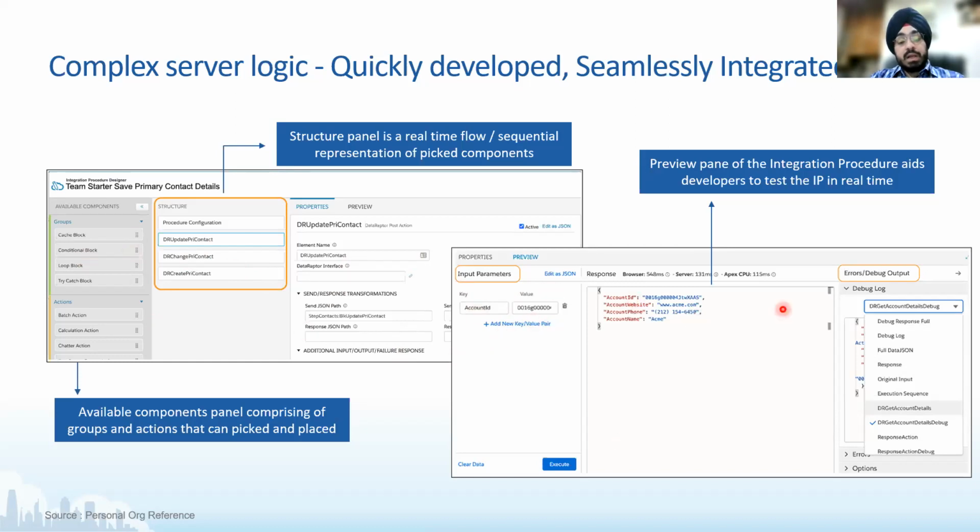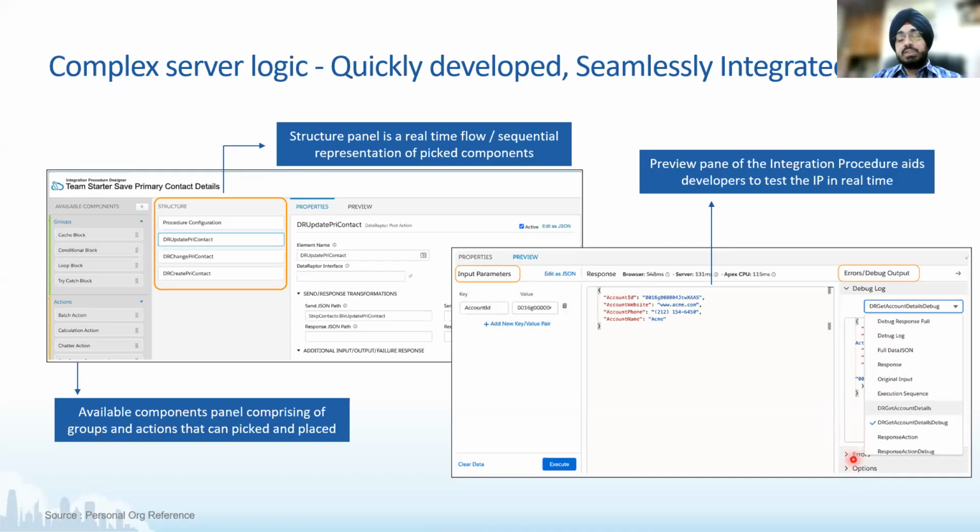And this is the kind of response. So on the response, you will see browser time, you will see server time, and then you will see Apex CPU time. So basically all parameters that you need for configuring a foolproof backend process. And then on your right side, you will see these three collapsible things. One is your debug log, which shows you what was the flow of execution, what was the final response, what was the input and output to various steps. And then you will have these errors and options tabs, which we'll be explaining later.